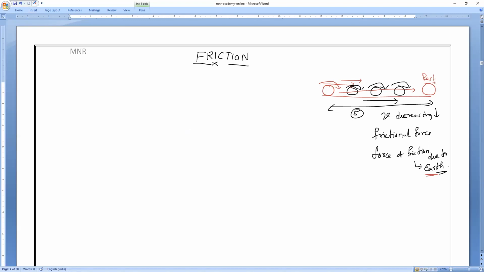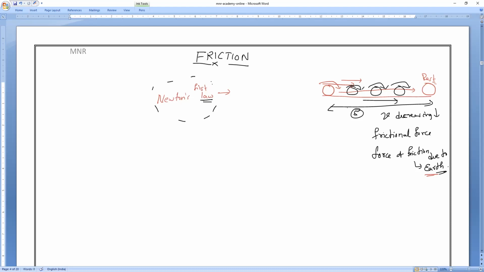According to Newton's first law, what is Newton's first law? Anybody can tell? According to Newton's first law, a body which is in uniform motion remains in continuous motion unless it is acted upon by an external force. Now, this Newton's first law is modified according to this example.